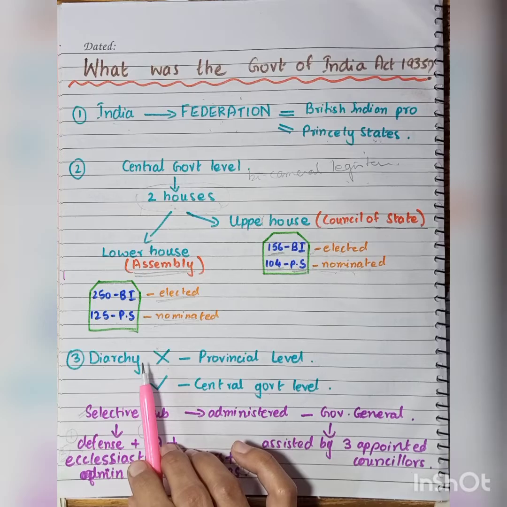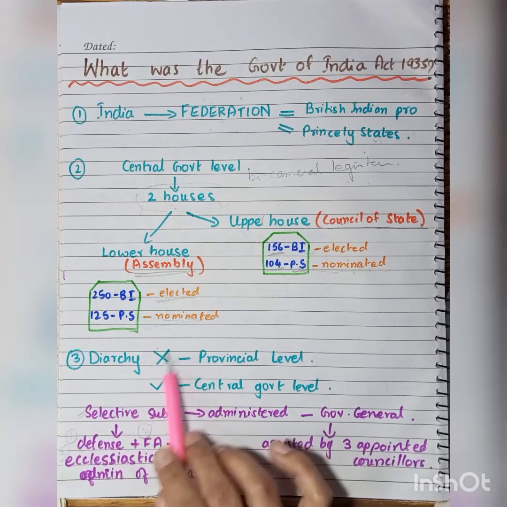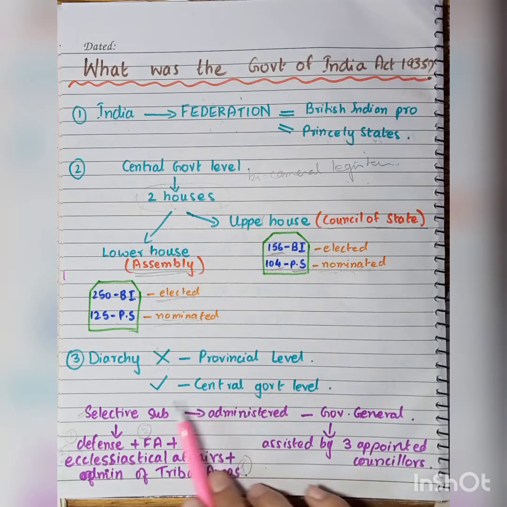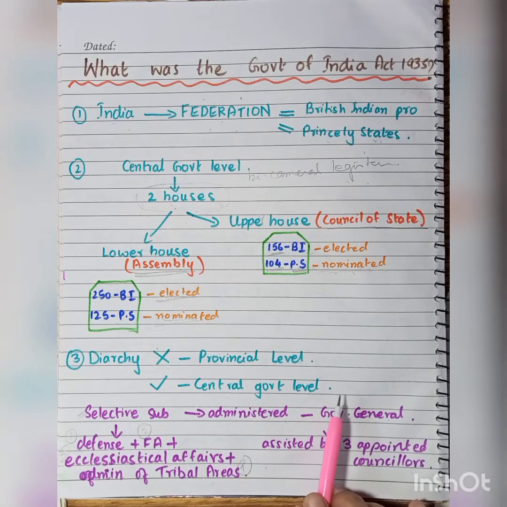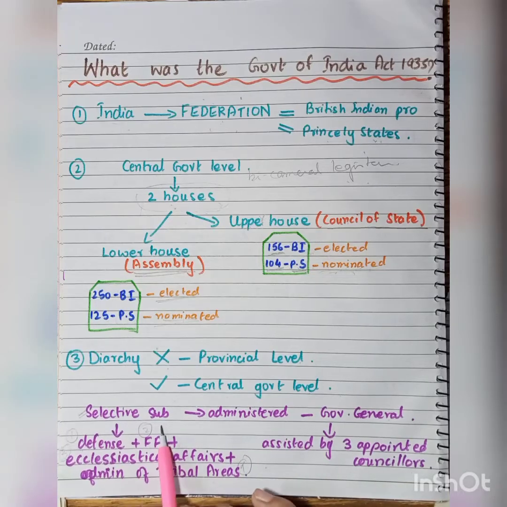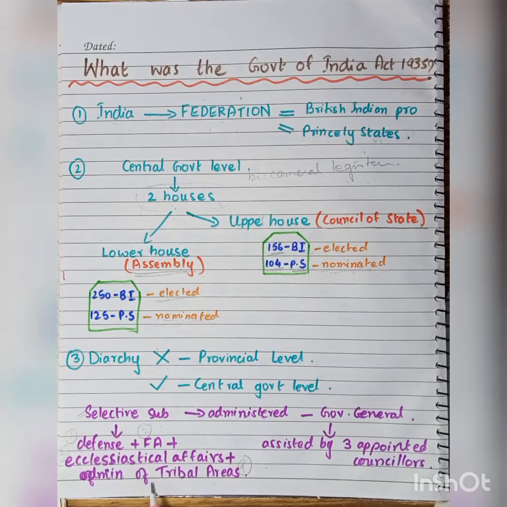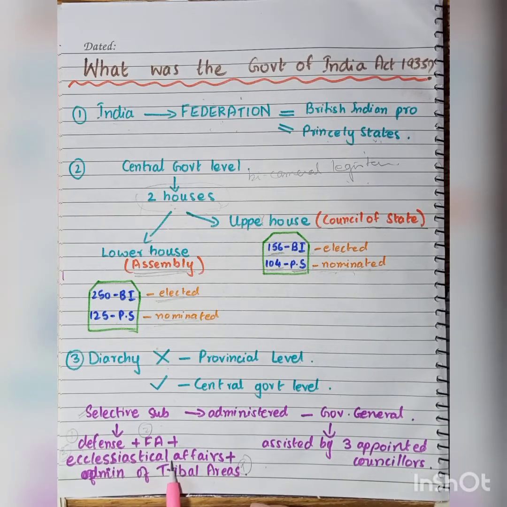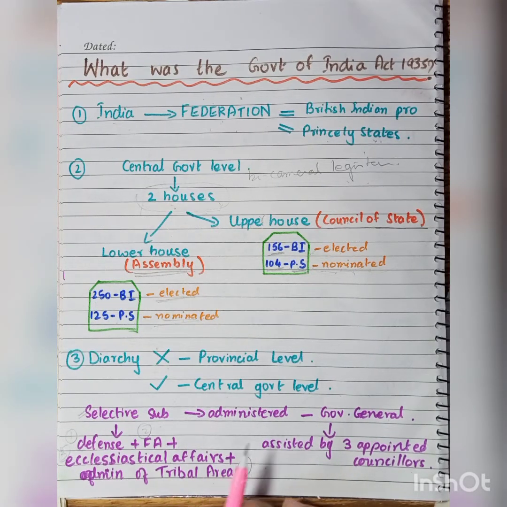Then, diarchy, which was introduced in the Government of India Act 1919, was completely abolished at the provincial level. However, it was retained at the central governmental level. The central government had to administer some selective subjects like defense, foreign affairs, ecclesiastical affairs, and administration of tribal areas. Ecclesiastical means all the affairs of the church or the clergy. So they kept these affairs under their own control. There were four such subjects: defense, foreign affairs, ecclesiastical affairs, and administration of the tribal areas.